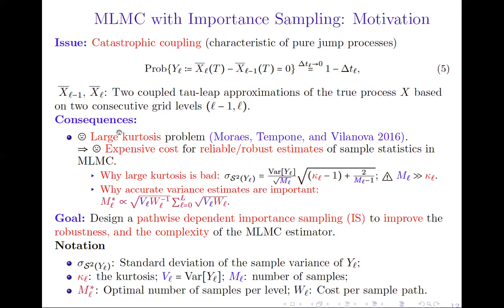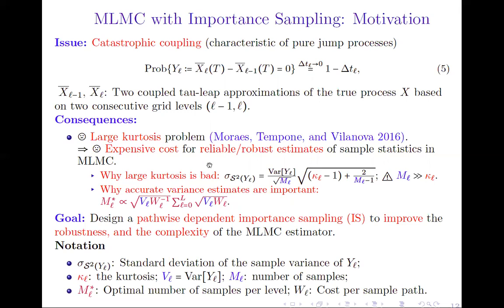This undesirable feature may have bad consequences. For instance, the large kurtosis problem, as was pointed out by the work of Moraes, Tempone, and Vilanova. And this may lead to an expensive cost to get a reliable and robust estimate for sample statistics in the multi-level setting.